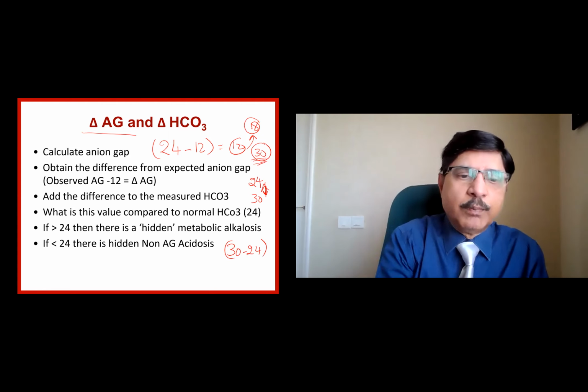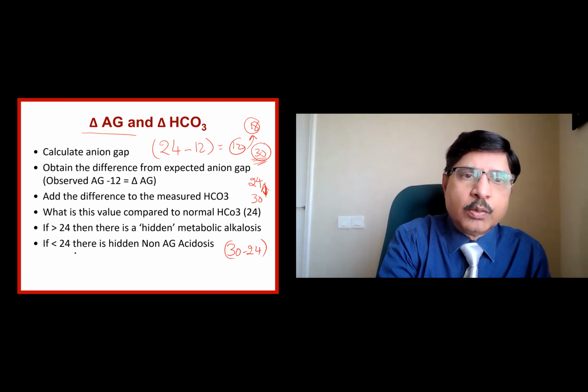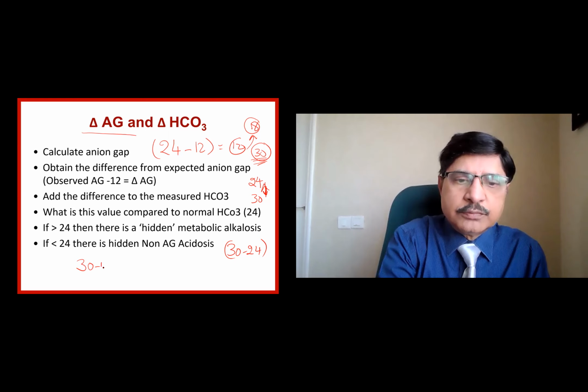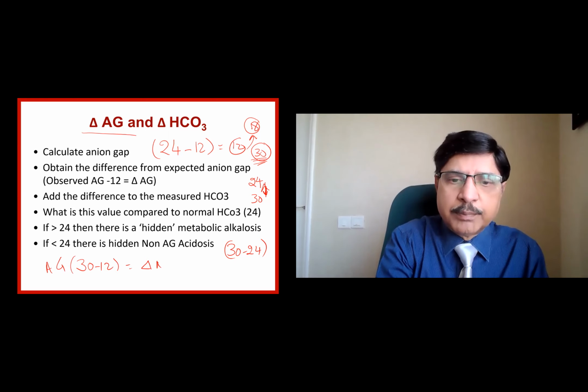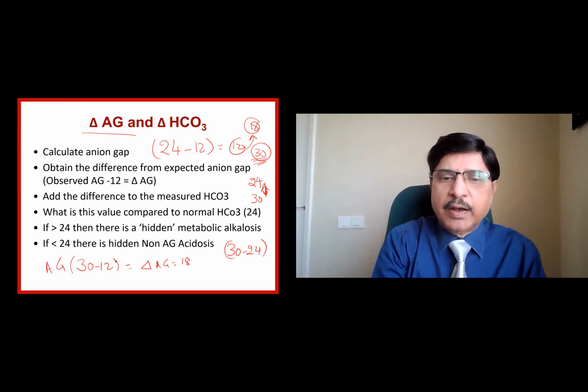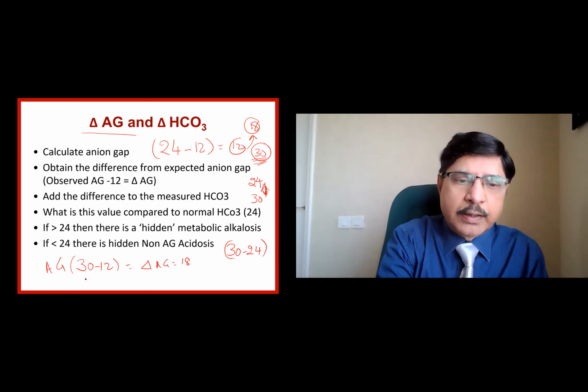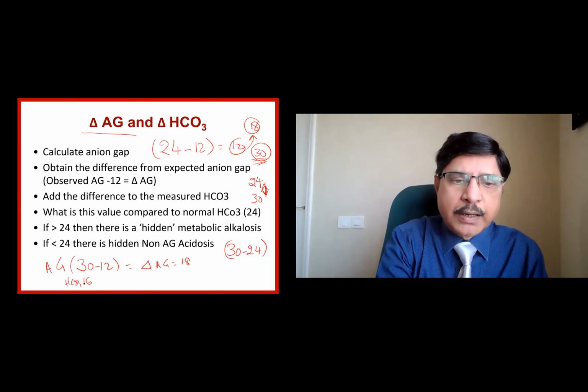I will again tell you. There is a patient whose corrected anion gap, this is the AG, is 30, and then the delta anion gap is equal to 30 minus 12, which is 18. Now his observed bicarbonate in the blood, in the ABG, is let us say 16. But that means 18 units of the anions have neutralized the bicarbonate.